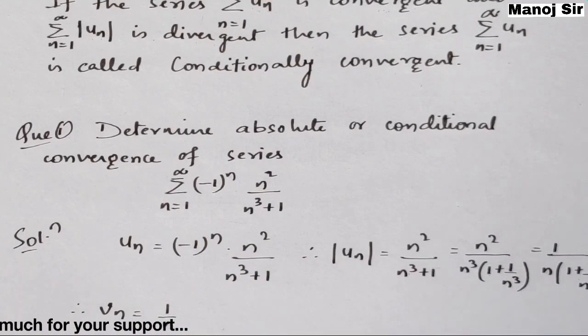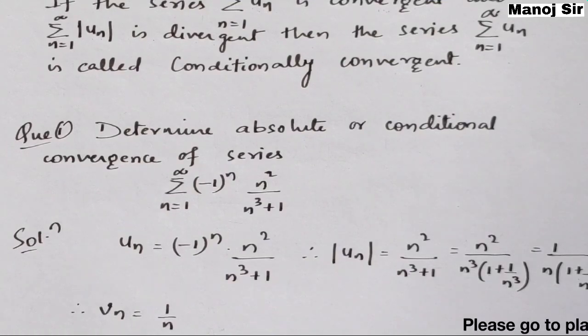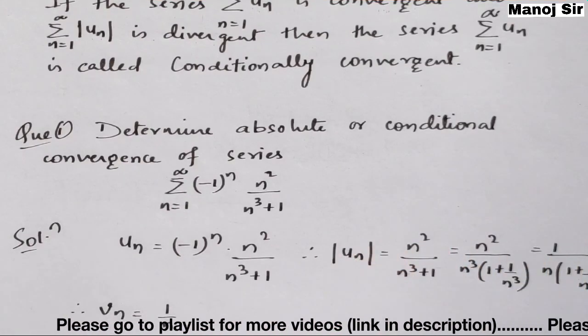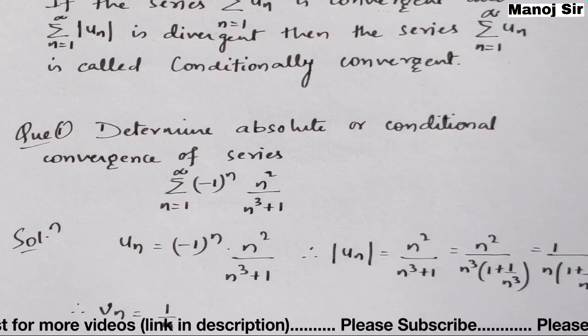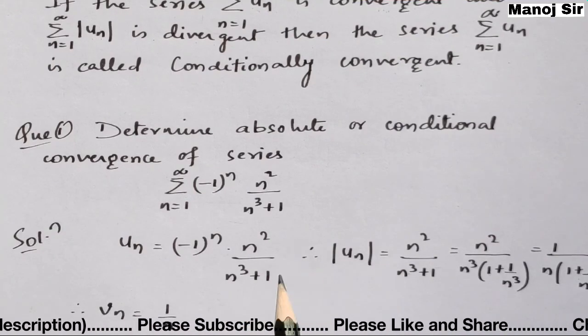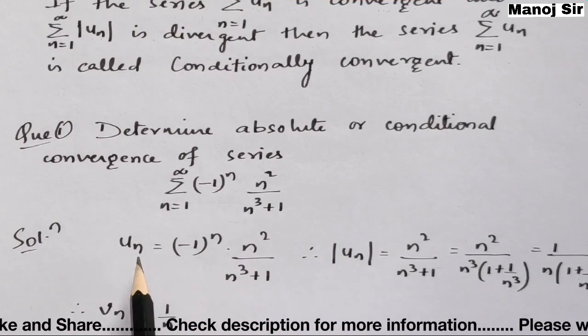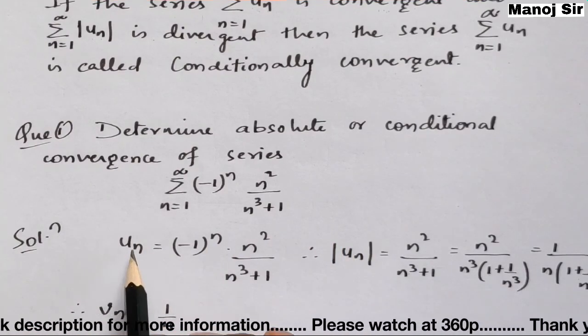Now, to perform the comparison test, first we need to check whether the given series is absolutely convergent or not. In that case, first we will apply the comparison test. For that test, all the terms of the series should be positive. So we will take the mod of this, that is mod of un.